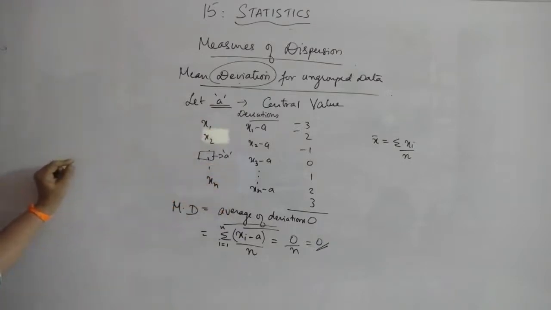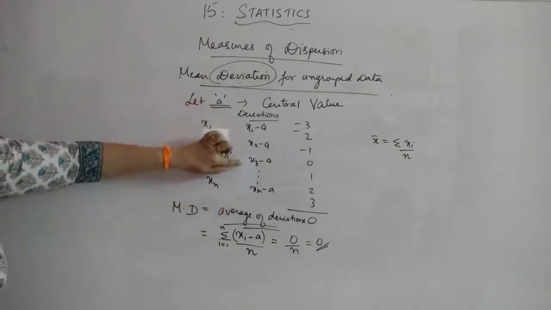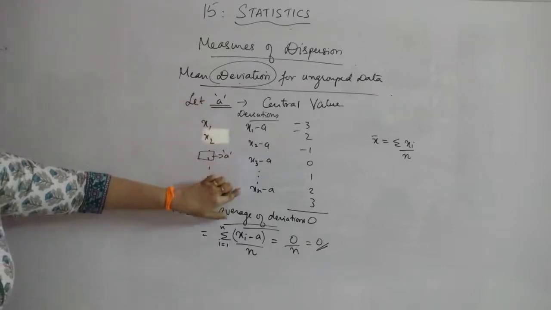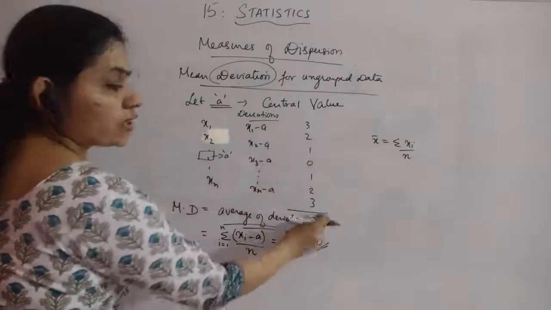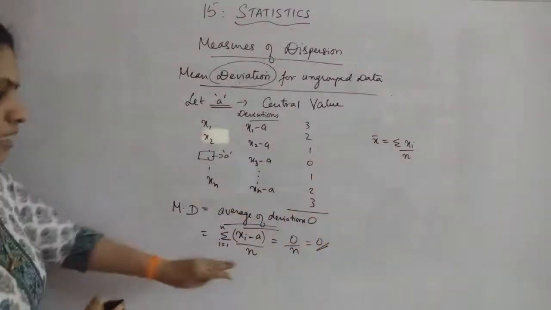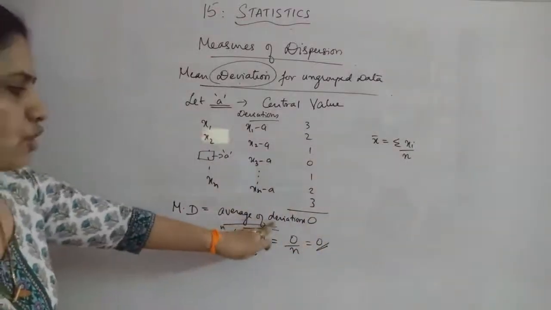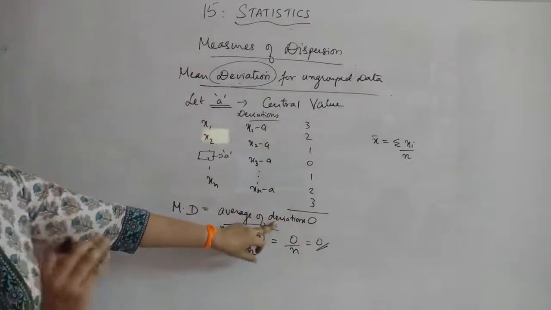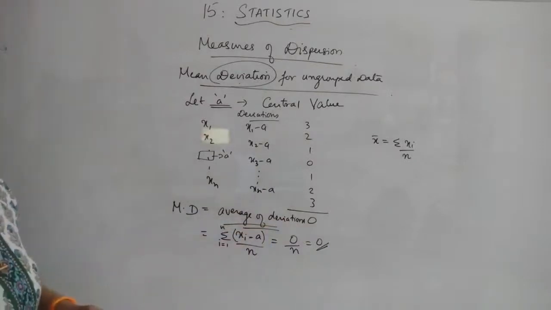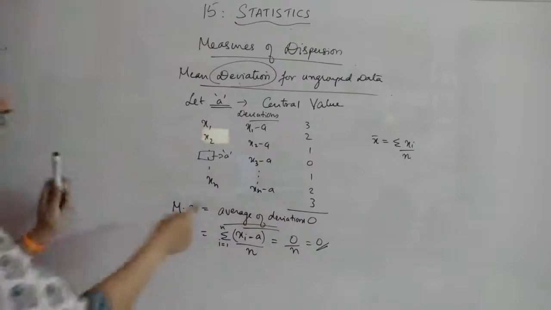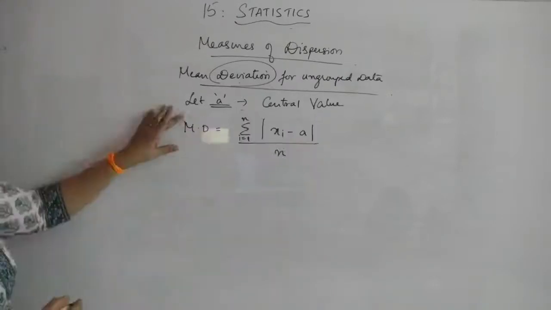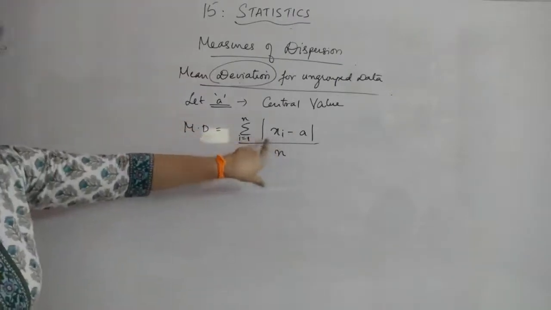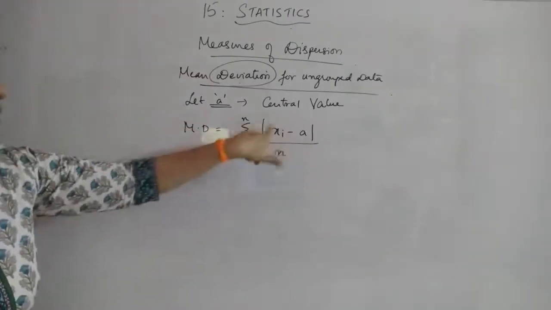So what we will do is, we will take the modulus value of these deviations. Modulus value means you will not have negatives like this, so that you will get some positive value here, and the remaining is the same. You have to take the average of those absolute values of the deviations. Mean deviation is the average of the absolute value of the deviations. For ungrouped data, you are just changing the term as modulus here.